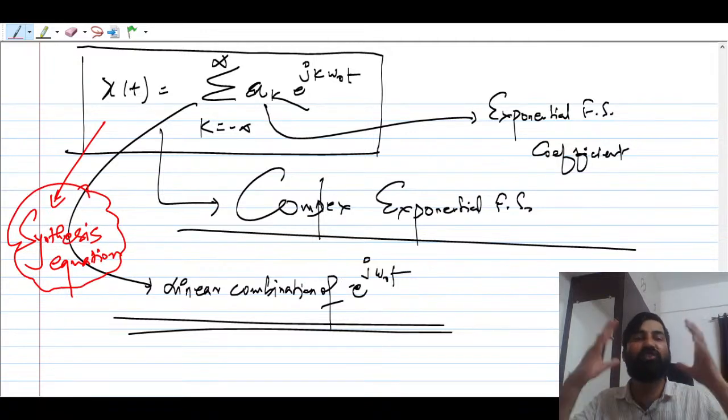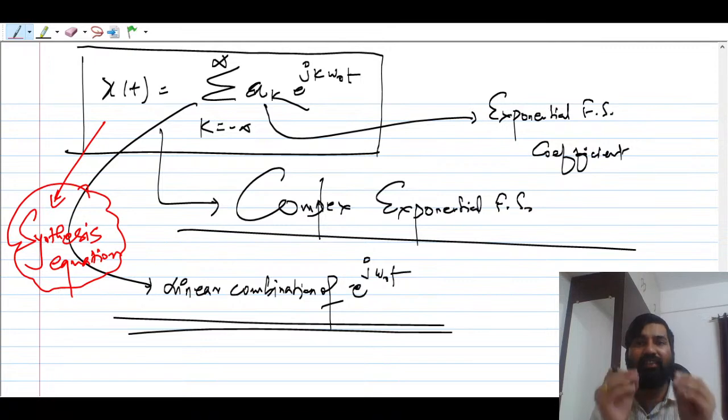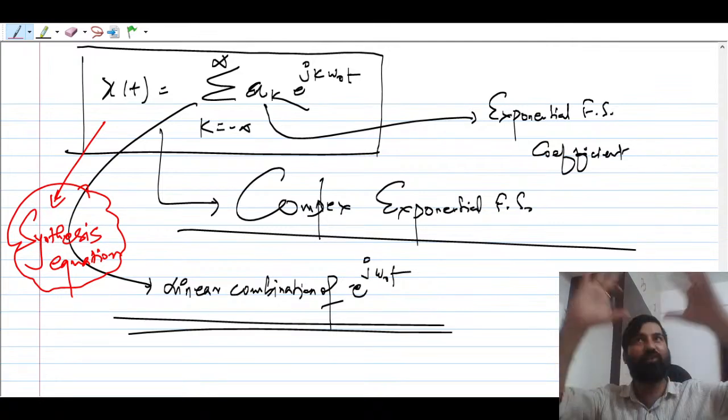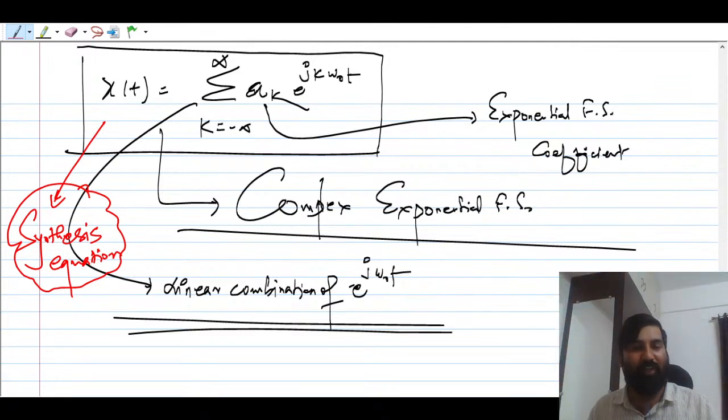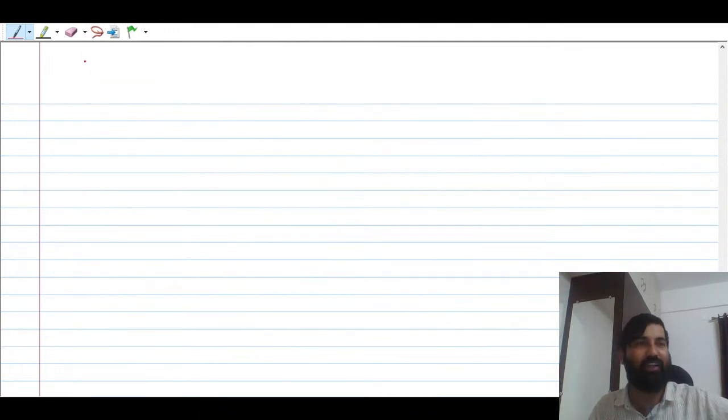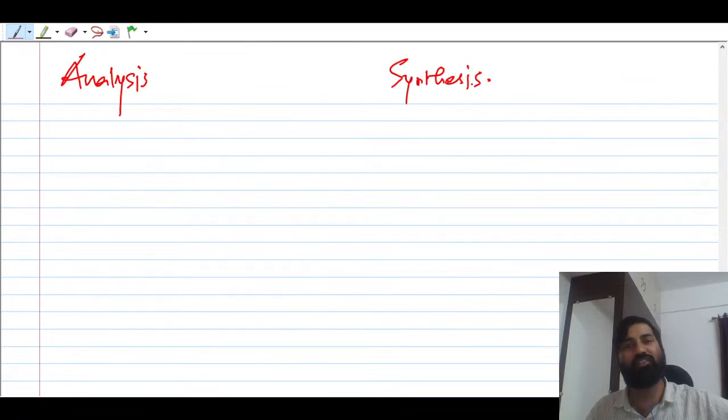Why do we call it the synthesis equation of Fourier series, guys? Because we are able to synthesize x(t). What does synthesis mean? Suppose you have to build a home. The design is given, the engineer has made the design and given it to you, and you are given the input as well. Now you have to get the circuit. There are two things you must always keep in mind: one is analysis, the other is synthesis. Two kinds of questions are also asked in the GATE examination: synthesis-based questions and analysis.